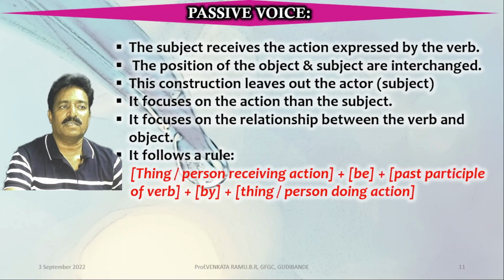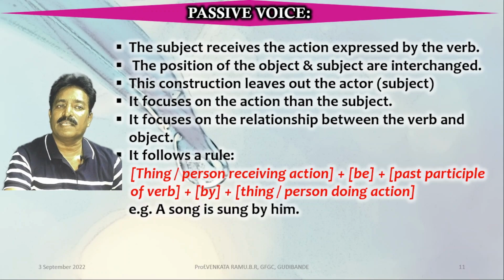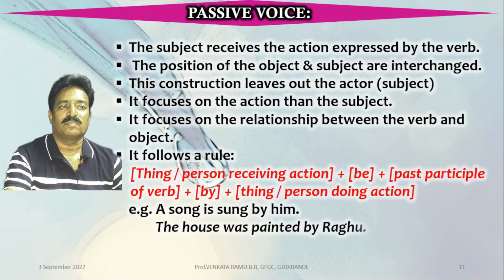Passive voice structure follows a rule, that is, a thing or a person receiving the action plus be form of the verb plus past participle of the verb plus the preposition by plus a thing or a person doing the action. Let's look at an example. A song is sung by him. The house was painted by Raghu.